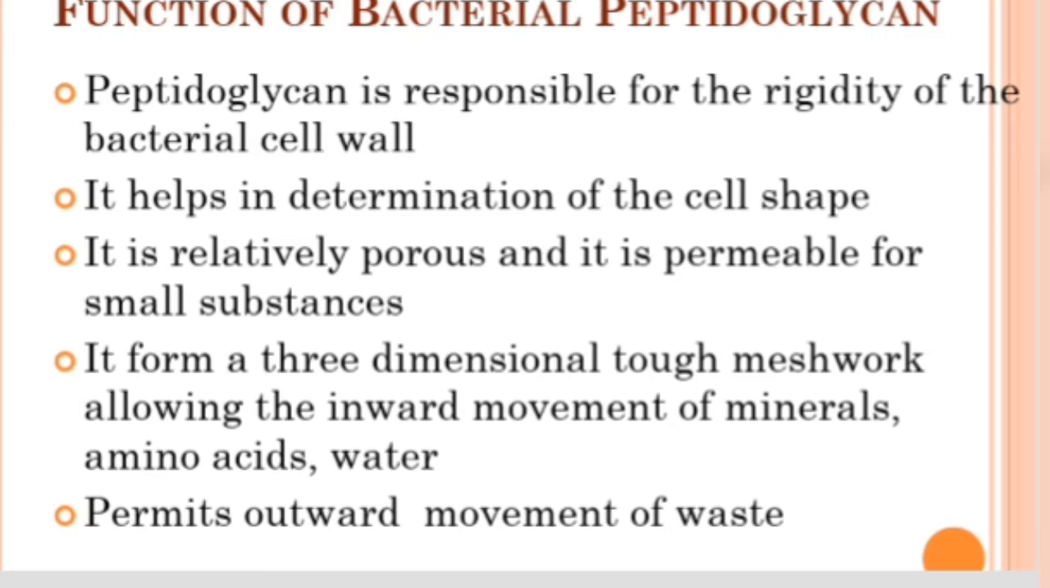So these are the functions of bacterial peptidoglycan. It provides rigidity to the bacterial cell wall. It helps in maintaining the shape. It is porous and permeable to small substances like minerals, amino acids and water, and it also permits the outward movement of waste materials from the bacterial cell.